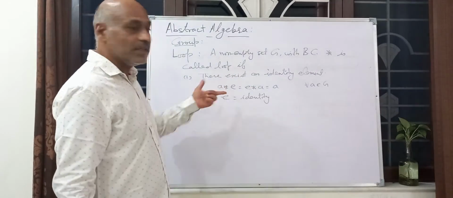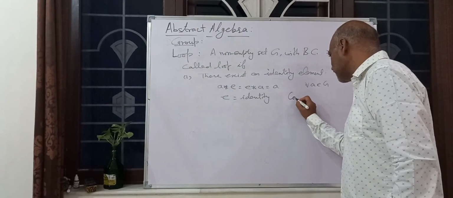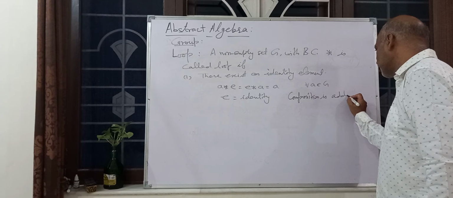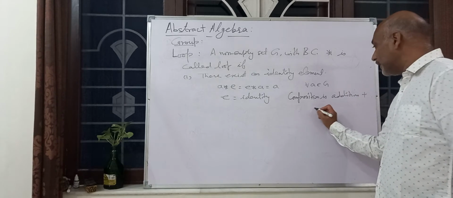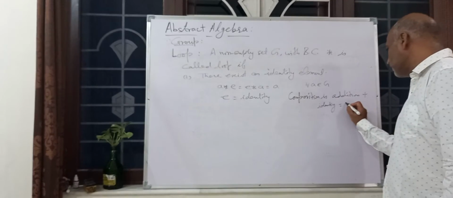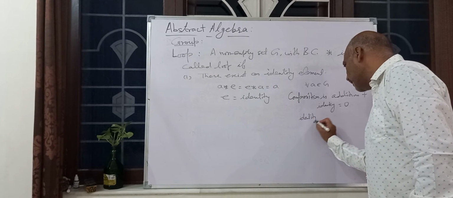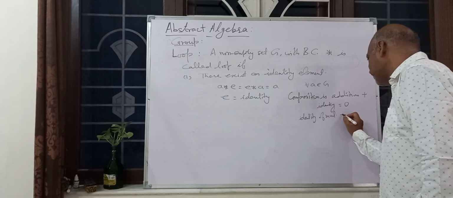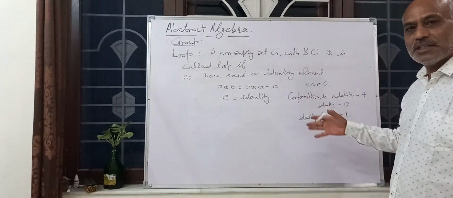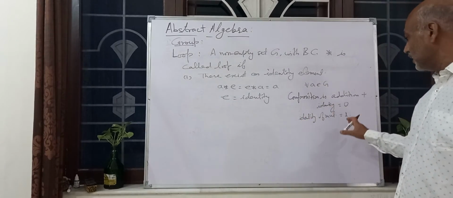If composition is addition, composition is plus, then what is the identity? The identity of addition is 0, and the identity of multiplication is 1. This is known. If composition addition is given, then we know E is 0. If multiplication is given, E is 1.